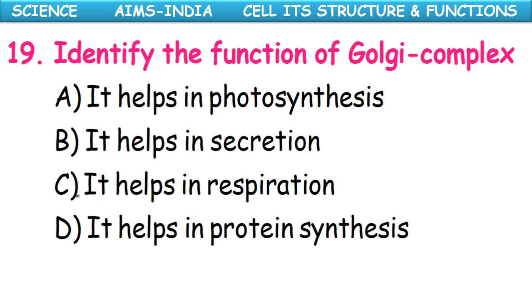Identify the function of Golgi complex. It helps in photosynthesis, it helps in secretion, it helps in respiration, it helps in protein synthesis. Photosynthesis, chloroplast. Respiration, mitochondria. Protein synthesis, ribosomes. So Golgi complex helps in the secretion of lipids, or secretory organelles.